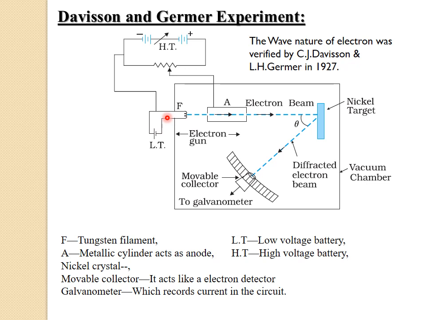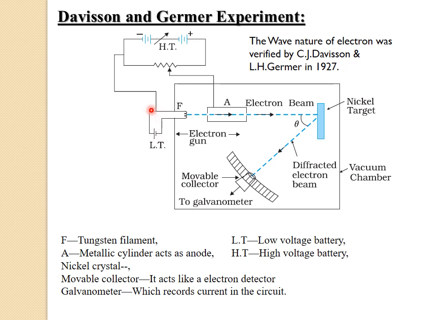Now let us understand the use of this tungsten filament. The tungsten filament is used to generate a large number of electrons when it is heated with the help of a low voltage battery at the bottom, as shown in the figure.